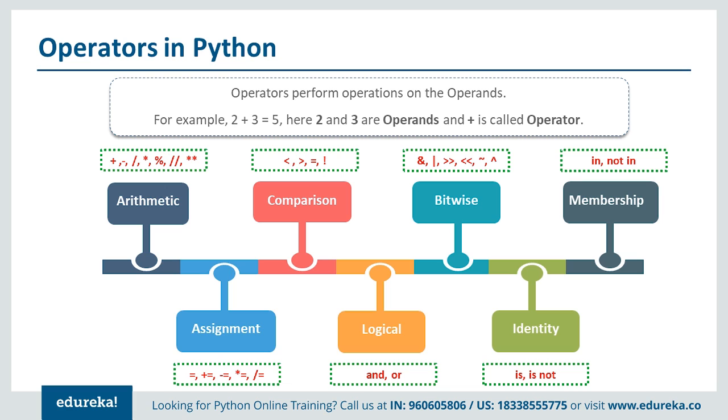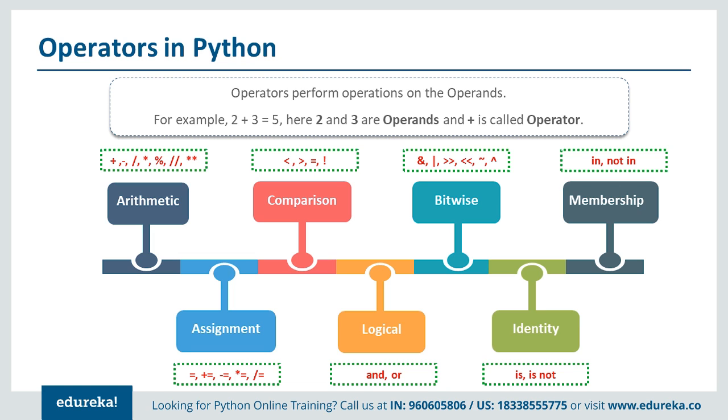Now in case of arithmetic, we have different kinds of operators like plus, minus, division, multiplication, modulo, and a double star also. Then we have assignment operators. In there we have equals to, double equals to, plus equals to, minus equals to, multiply equals to, divide equals to. So all these are there from the assignment perspective, that is how we are performing the assignment.